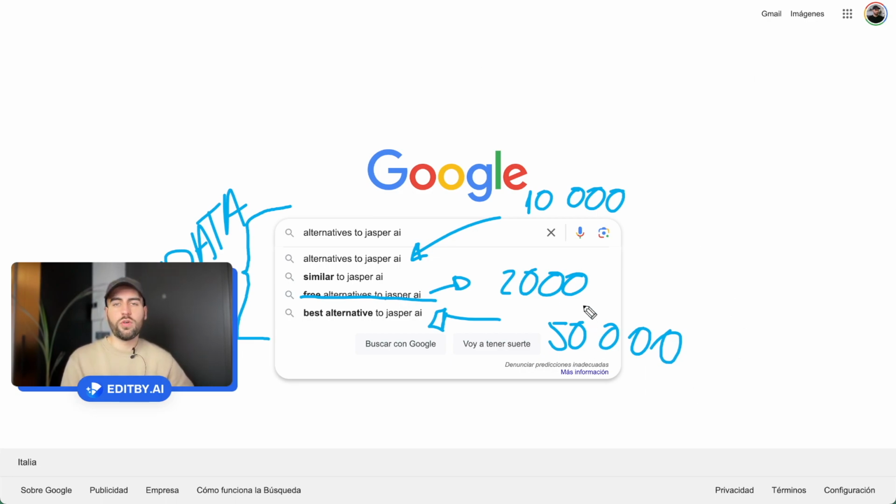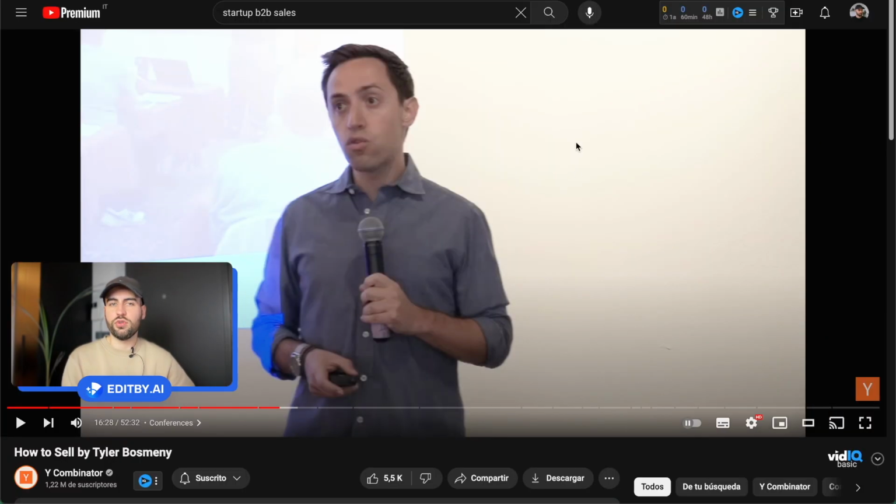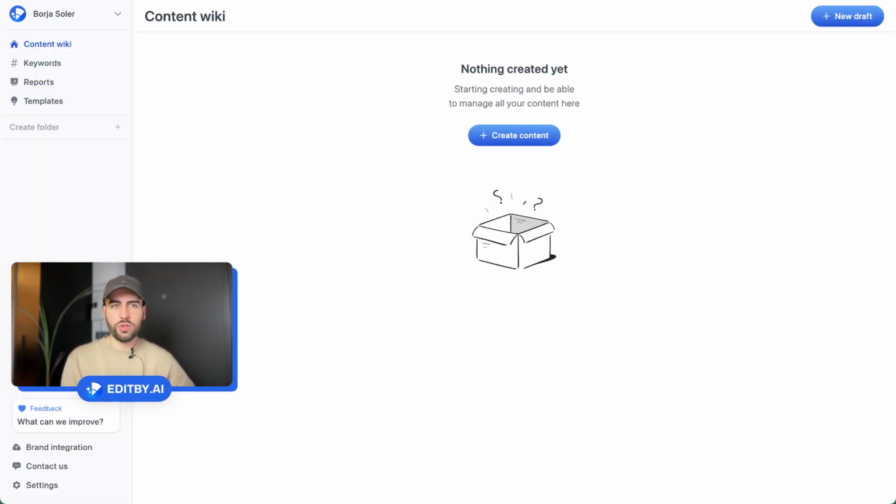As we want to know which keywords have the highest search volume, we need to use different tools. We have Ahrefs, we have SEMrush, we have thousands of tools that do this keyword search analysis, but I'm not going to use another tool. I'm going to use Editby.ai, the same one that turns YouTube videos into articles, because it has more details in the keywords and an easier way of showing them to me, and I can search them super easily. So I'm going to go to Editby.ai.